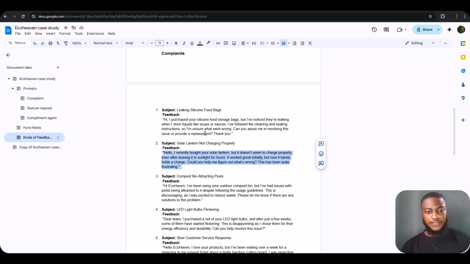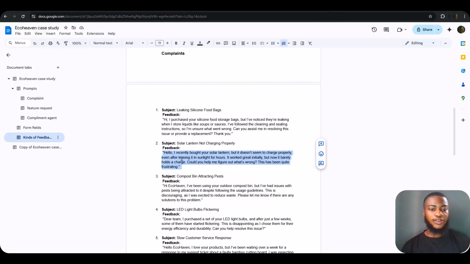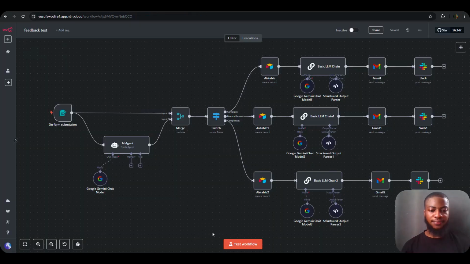So the first feedback I'm going to be running through this AI agent is a complaint message sent by a customer. Hello, I recently bought your solar lantern, but it doesn't seem to charge properly. Even after leaving it in sunlight for hours, it worked greatly initially, but now barely holds the charge. Could you help me figure out what's wrong? This has been quite frustrating. So let's go ahead and copy this feedback and run it through the agent.